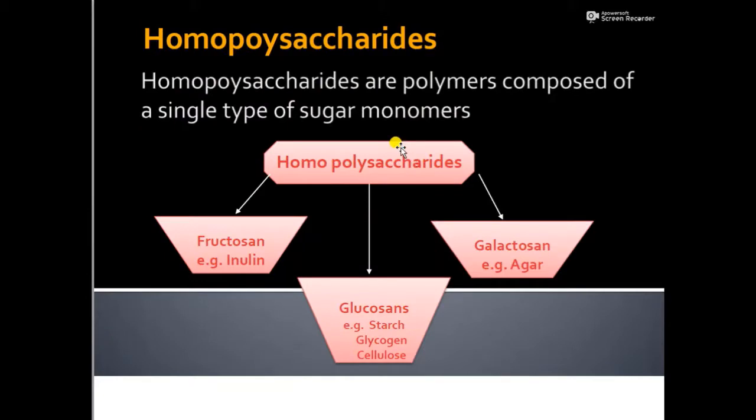Coming to homopolysaccharides, they are polymers formed by a single type of sugar monomer. For example, fructose in the case of inulin, or sometimes galactose moieties linked together, as we find in agar, and glucosans, in which glucose moieties are linked together and can form starch, glycogen, and cellulose. These are all examples of homopolysaccharides.